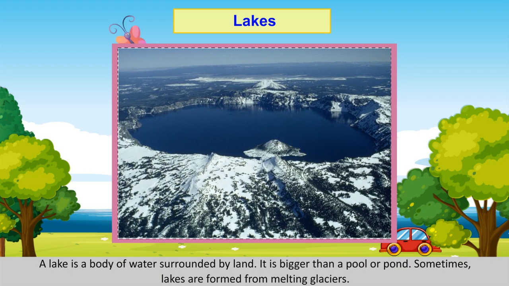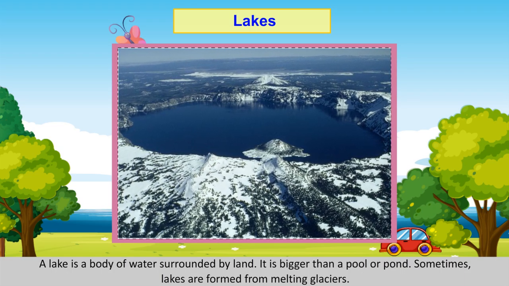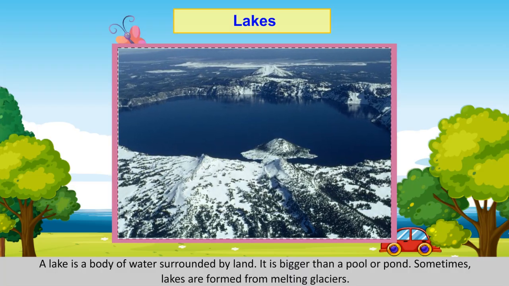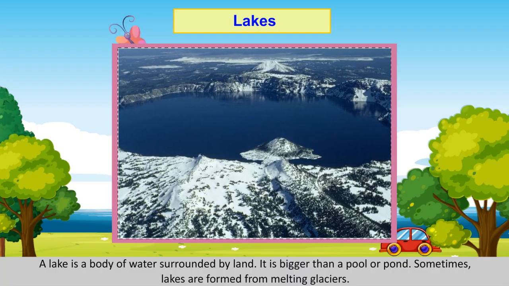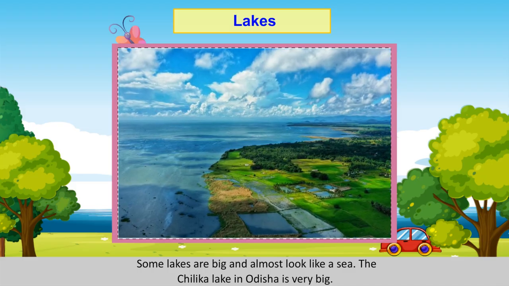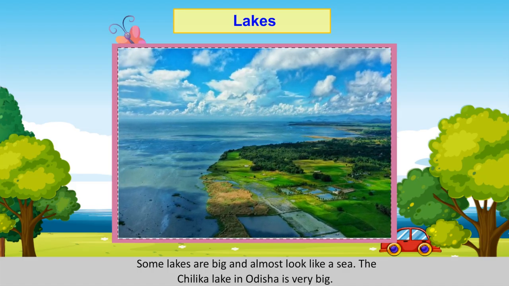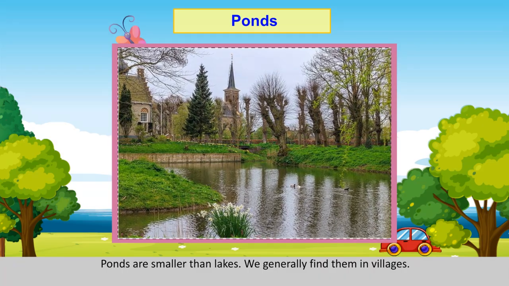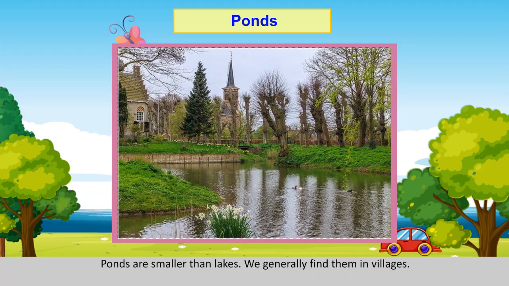Lakes. A lake is a body of water surrounded by land. It is bigger than a pool or pond. Sometimes lakes are formed from melting glaciers. Some lakes are big and almost look like a sea. The Chilika Lake in Odisha is very big. Ponds. Ponds are smaller than lakes. We generally find them in villages.